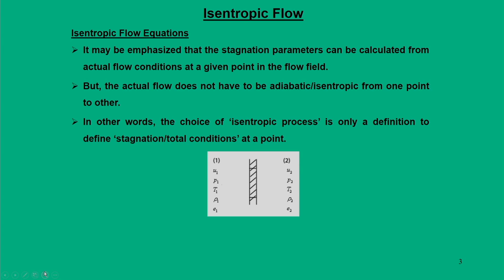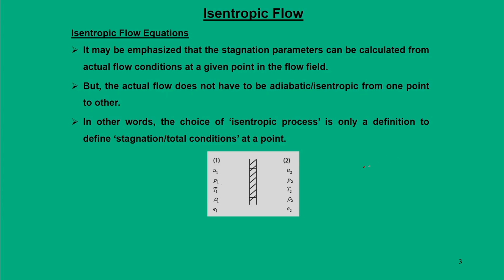Now, for an isentropic flow field, we say that a system undergoes a change of state from 1 to 2, and the process is isentropic. The essential basic feature is that when such a change takes place from 1 to 2, we can represent that change as happening in a small volume.